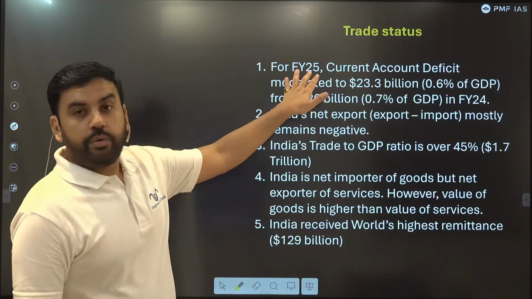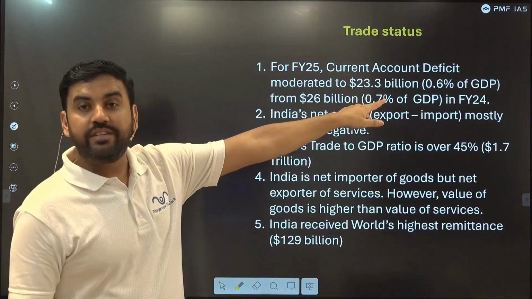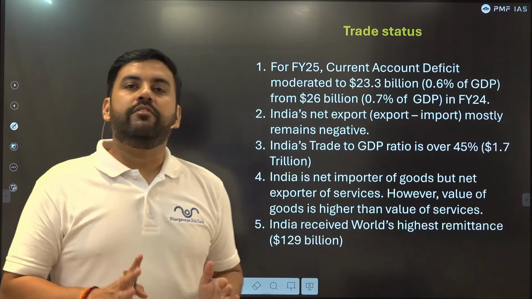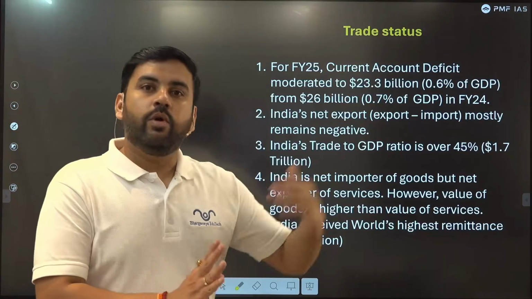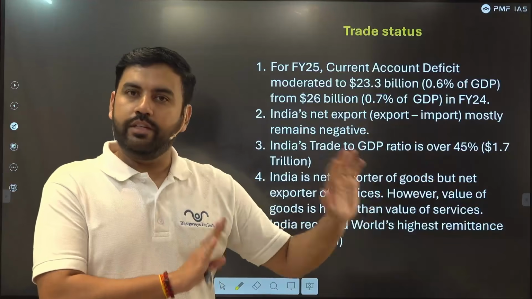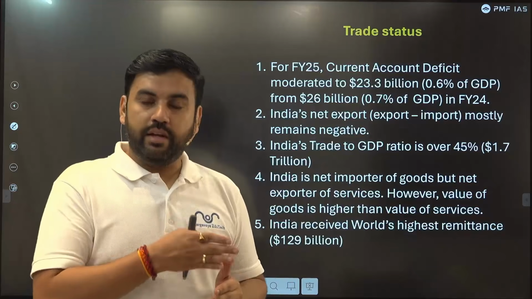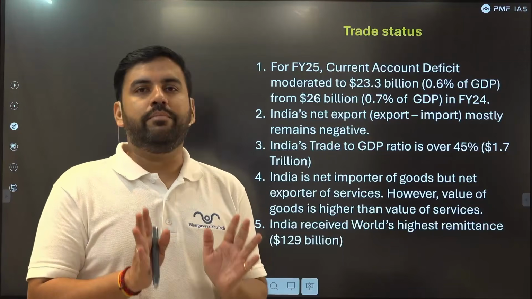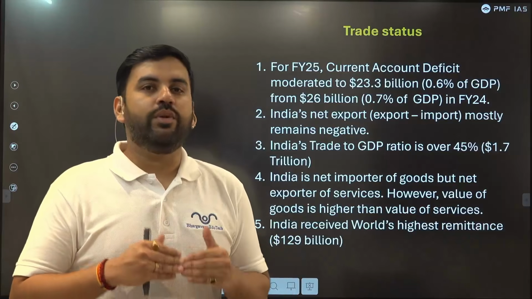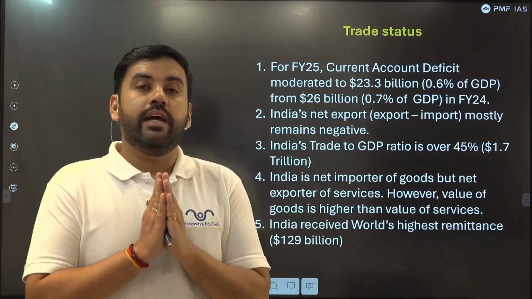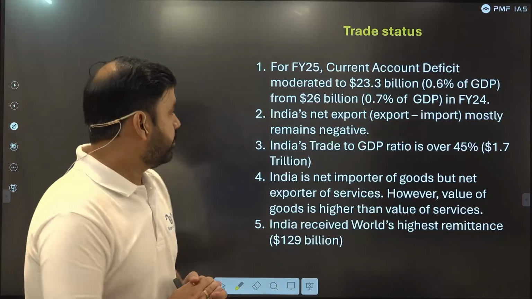For the financial year 25, the current account deficit has moderated to 23 billion, which is 0.6%. Our current account was in surplus in the last quarter, not in the first 3 quarters. In the first 3 quarters, it was a deficit. So it became surplus in the last quarter, but overall it remained a deficit. Overall, we have imported more goods and services than we could export. The good news is it has reduced as a percentage of GDP.